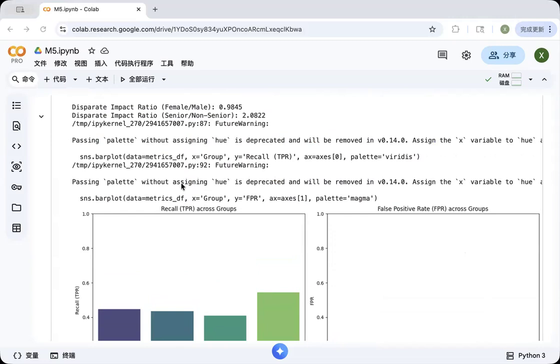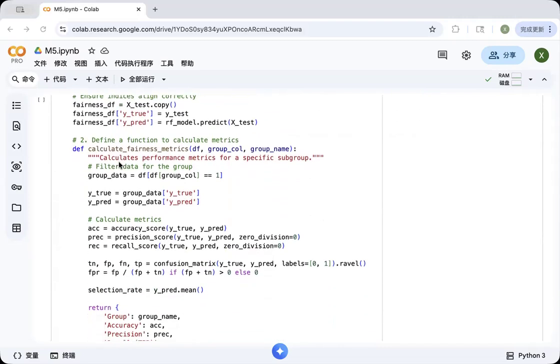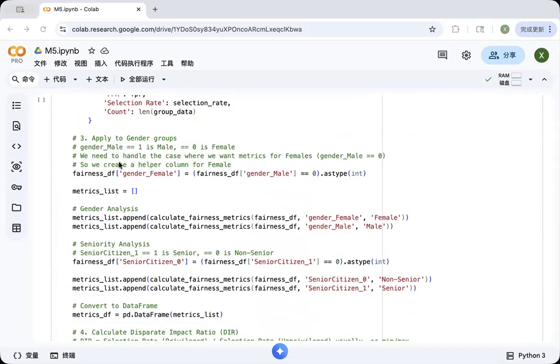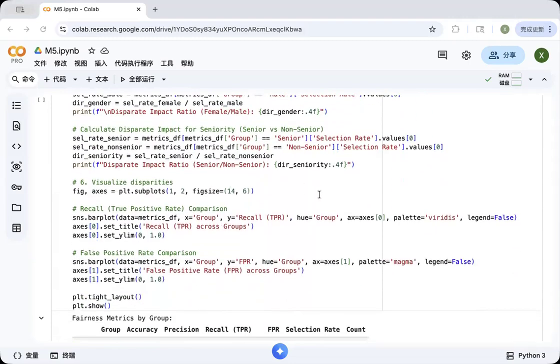Ultimately, responsible AI is about building systems that are not only accurate but also fair, explainable, and aligned with ethical standards. By incorporating fairness checks and interpretability techniques, I was able to create a churn prediction model that supports responsible and informed decision making.